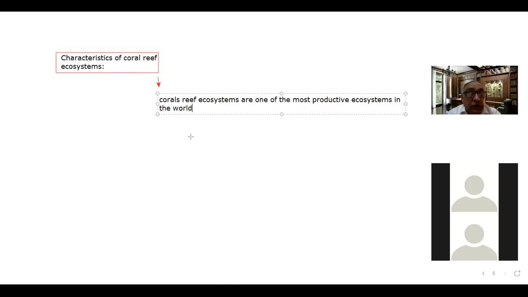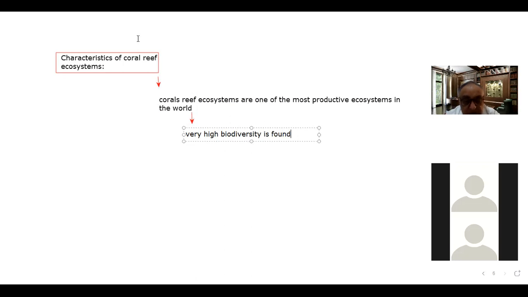That is why in the coral reef ecosystems, very high biodiversity is found. In the coral ecosystems, you will find vertebrate animals, invertebrates, and many types of plant species also. So a number of species or organisms you will find. That is why we can say that very high biodiversity is found.